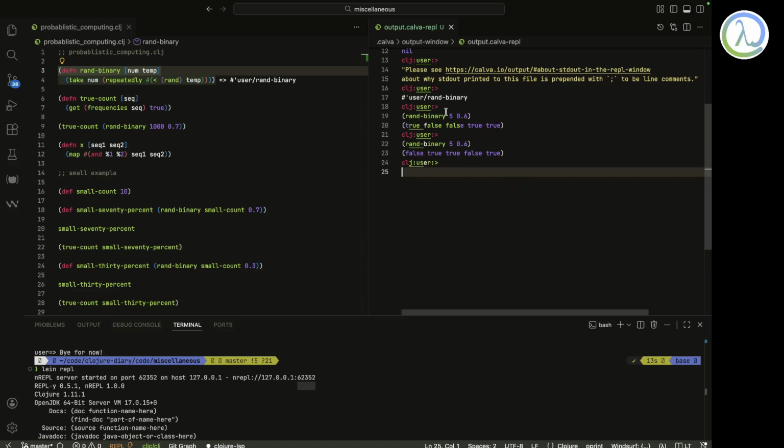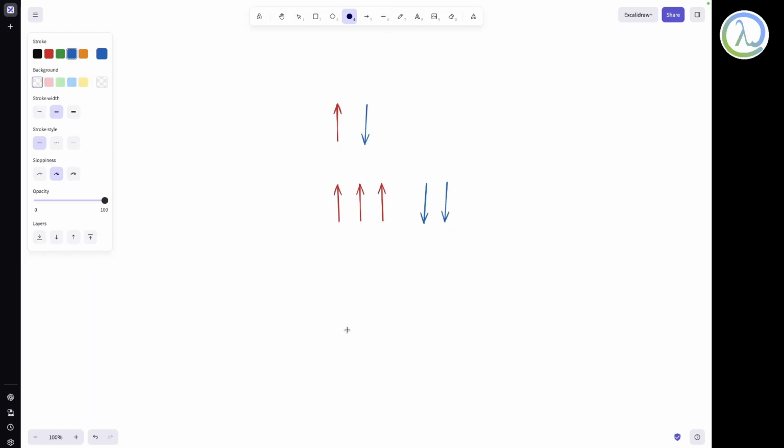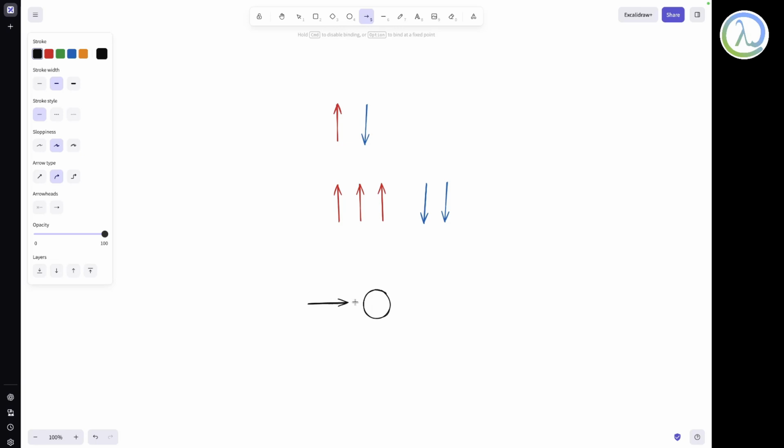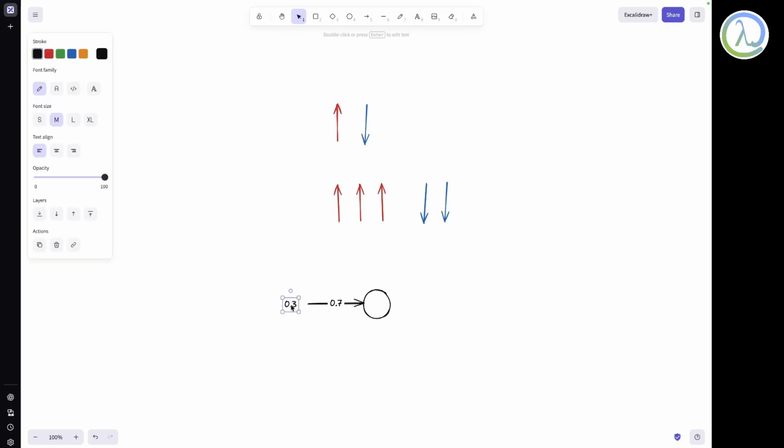So they are able to do it with a lot of bits, and with this we can do some computing operations. We can develop something like a neural network. Let me tell you how. Let's say there is a neural network and you give it an input of 0.3, and here it needs to be multiplied with 0.7. So how do we do this with probabilistic computing?